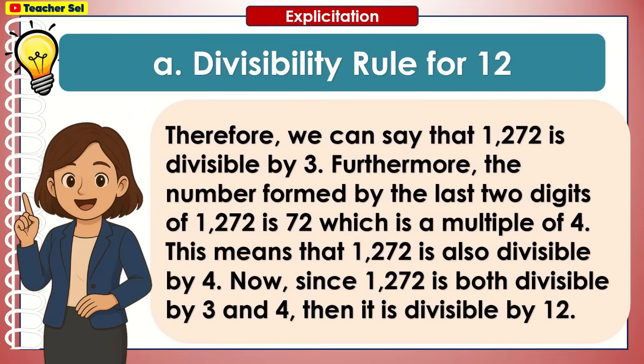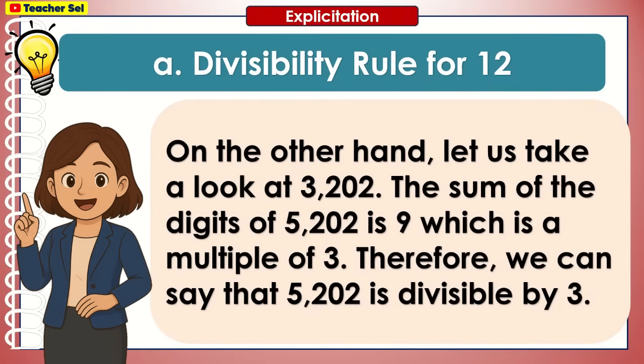Furthermore, the number formed by the last two digits of 1272 is 72, which is a multiple of 4. This means that 1272 is also divisible by 4. Now, since 1272 is both divisible by 3 and 4, then it is divisible by 12.